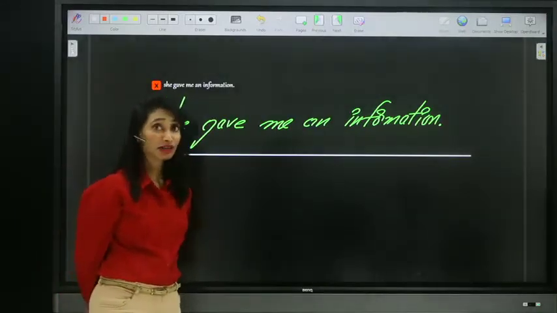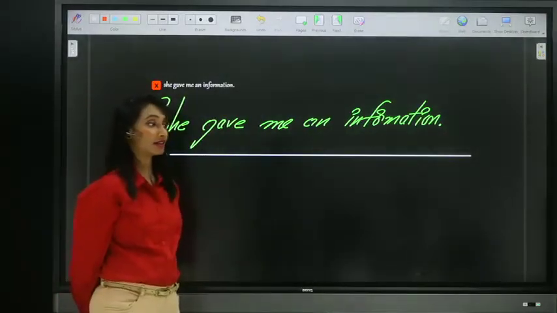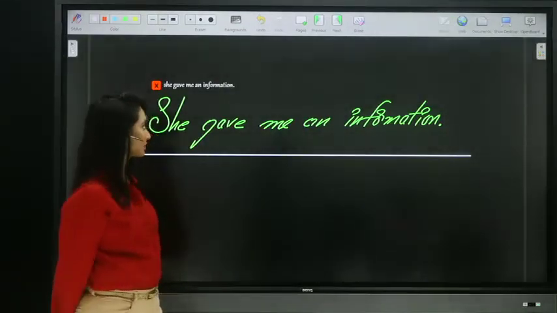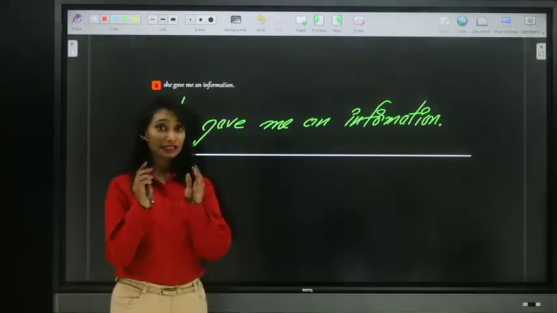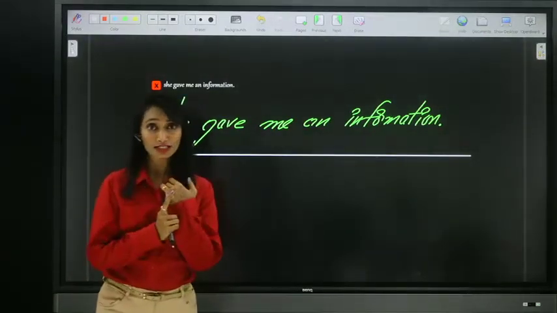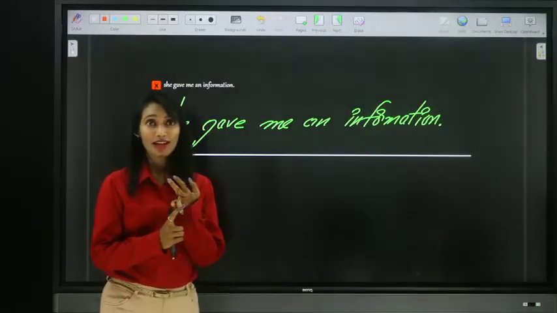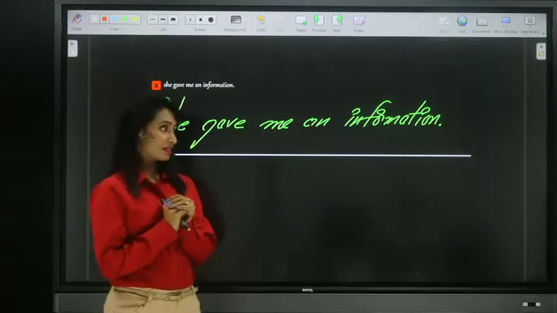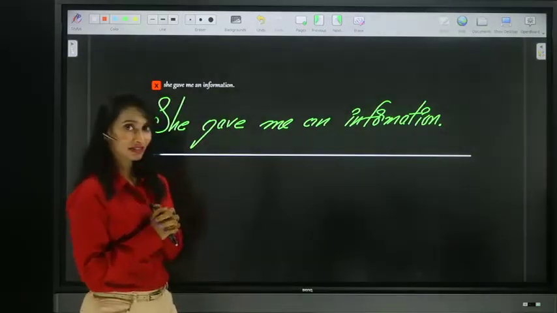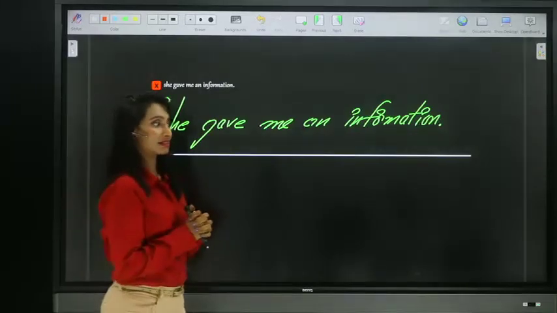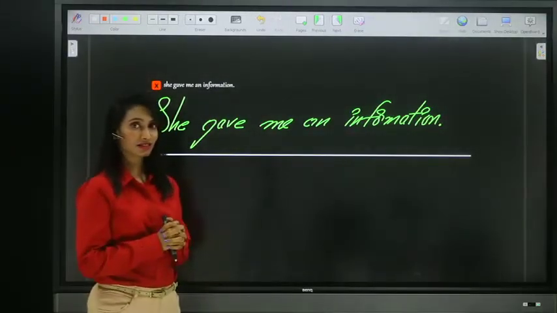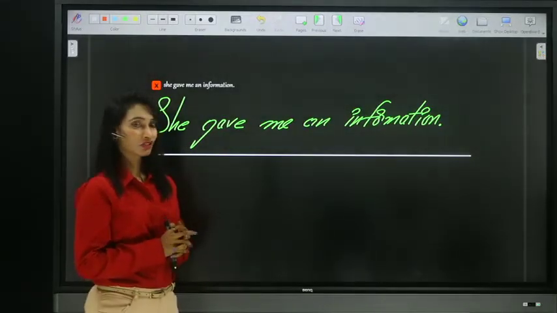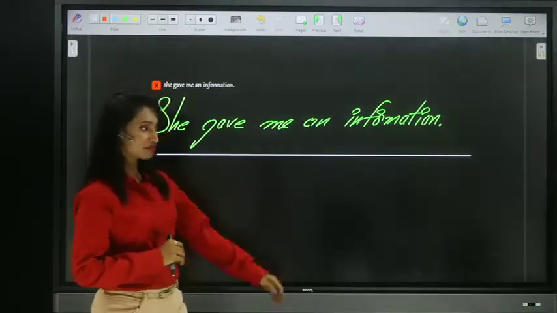Yes, Angela, you're correct, but why? You're right, Angela, but why? So starting itself, I told you where to use articles, where not to use articles, when to use and when not to use. So you have to remember that. No error? No, Srinivas, there is error in the sentence. Check out what is the error. She gave me an information.